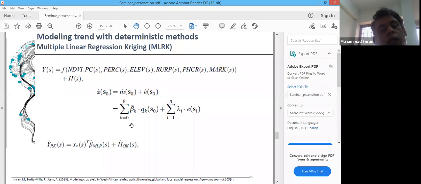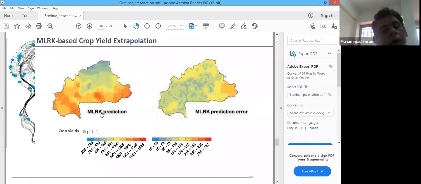Second, we also modeled the trend component of the model using the variables obtained from remote sensing data sets. With this, we can obtain better prediction maps or crop yield estimation maps at the national scales with much more accuracy and fewer errors compared to what we can obtain through ordinary Kriging, simply modeling the stochastic component of the model.